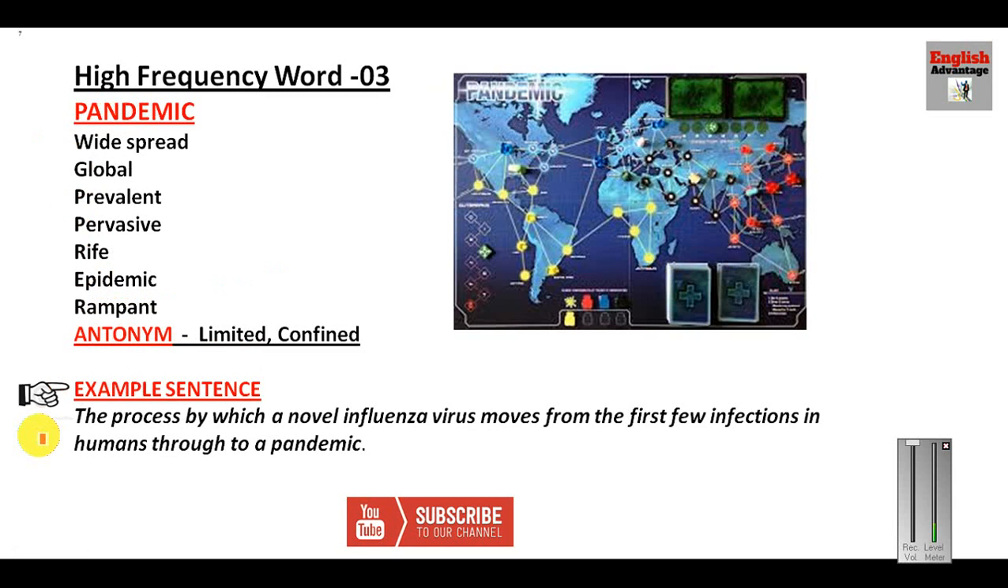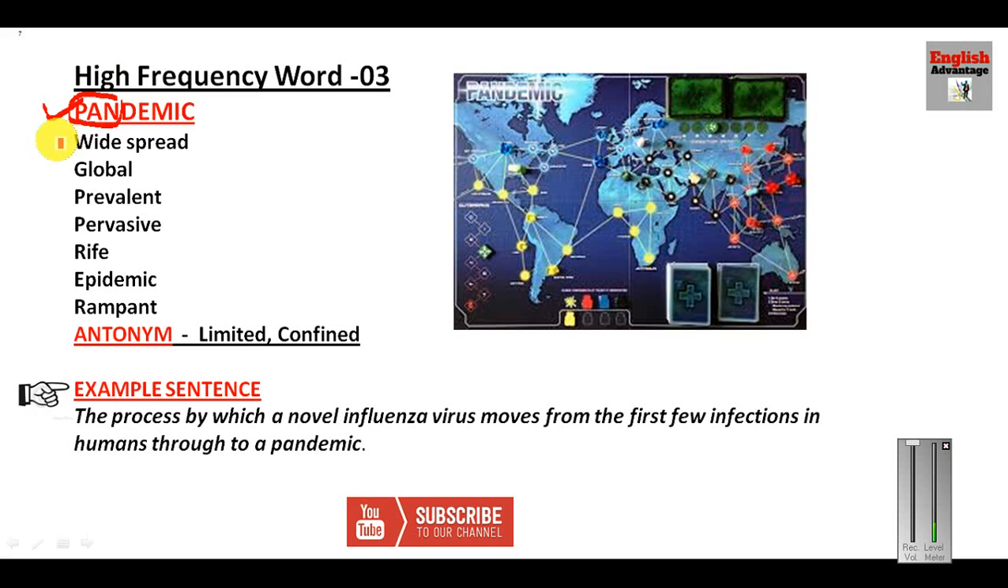This is also a very important word. Now let us see the next word, high frequency word number 3, pandemic. Whenever you see this word pan, it means everywhere. This pan simply indicates everywhere. For example, pan American or pan India. Pan India means it has its presence all over India. Pan American, everywhere across America. So pandemic means everywhere.